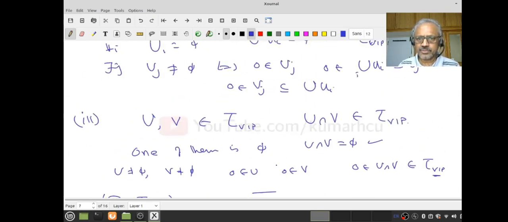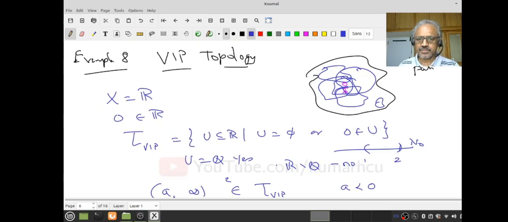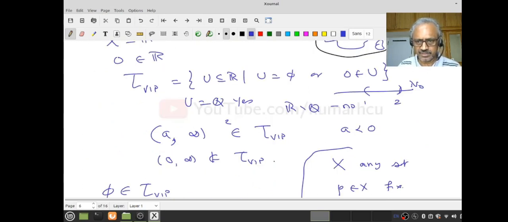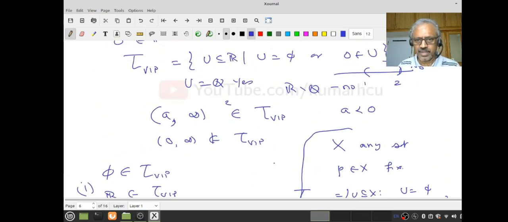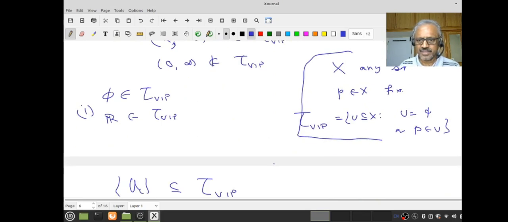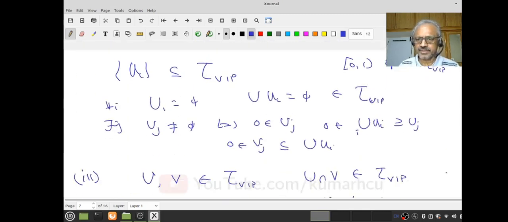So what are the questions we had asked? Whether the set of rationals is open? Yes. The set of irrationals? No. And when is an interval going to be open? If and only if 0 is in that interval. That's it. Therefore, this interval is open in VIP, because 0 is there.